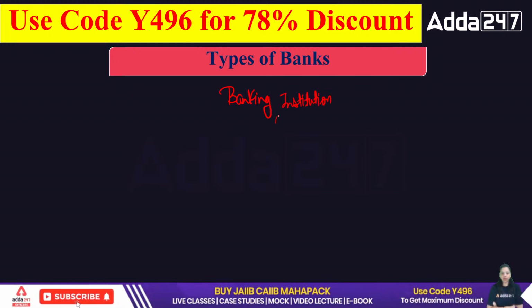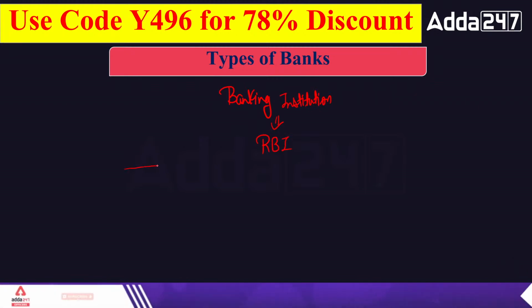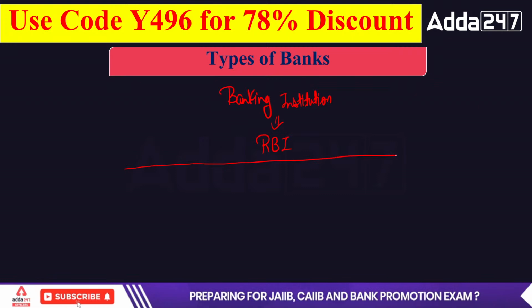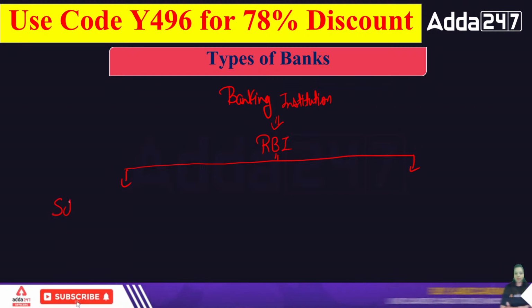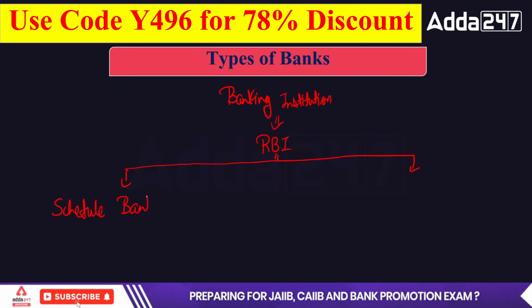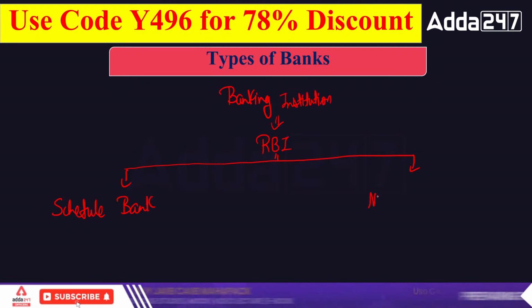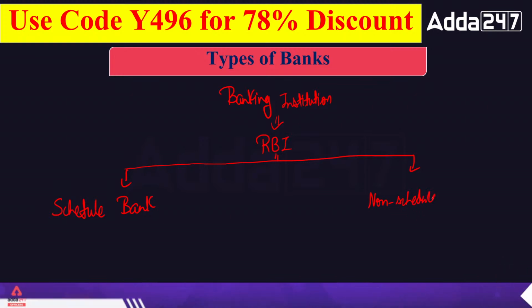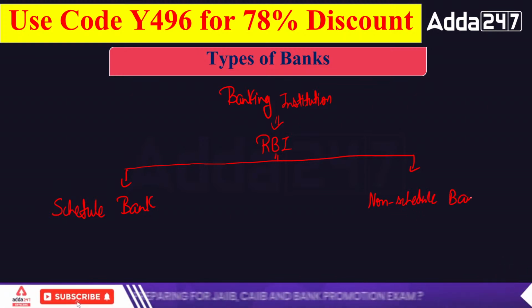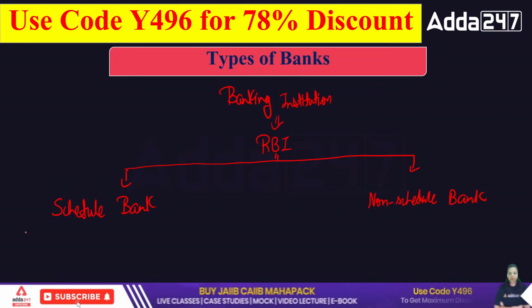RBI has divided the banking institutions into two categories: scheduled bank and non-scheduled bank. These are the two categories which have been introduced by RBI.